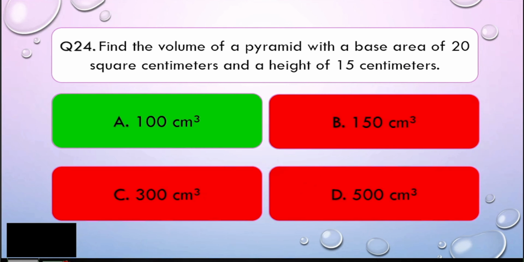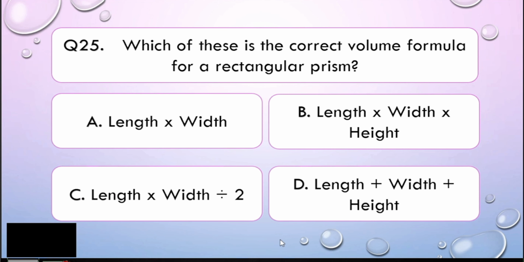Very easy, right? Now, let us go to question number 25. Which of these is the correct volume formula for a rectangular prism? Is it A, length times width, B, length times width times height, C, length times width divided by 2, or letter D, length plus width plus height? Okay, I'll give you 5 seconds to think about your answer.